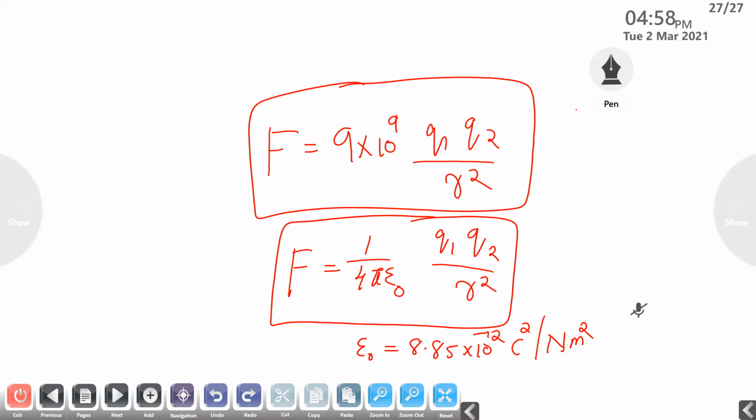So let us recall the topics that we are discussing today. Today we are discussing the methods of charging. What are the three methods of charging?